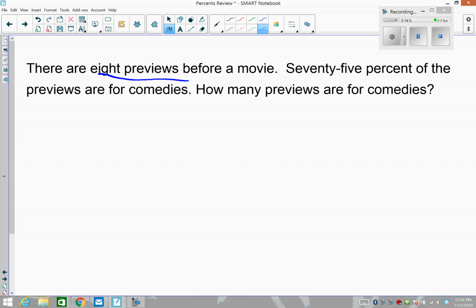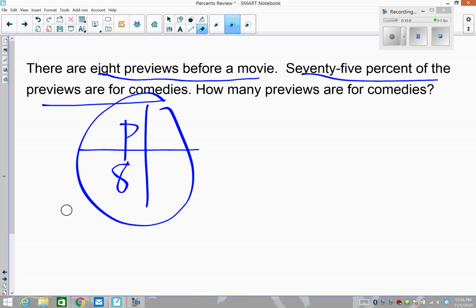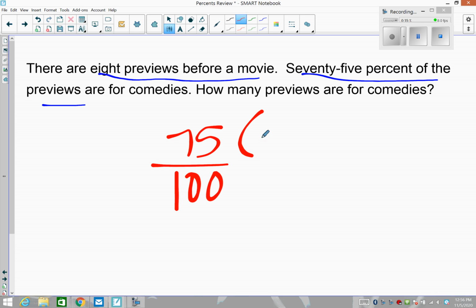There are 8 previews before a movie. Not sure what I'm going to do with that yet. 75% of the previews are for comedies. Okay, so I'm going to change my scenario there. You could set up a T-table like that. I'm going to switch it up a little bit. So 75%, changed my mind, are previews.